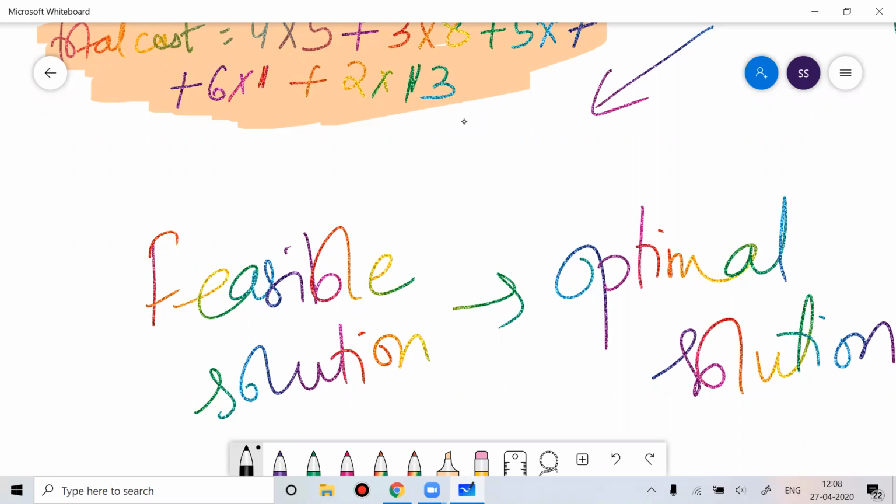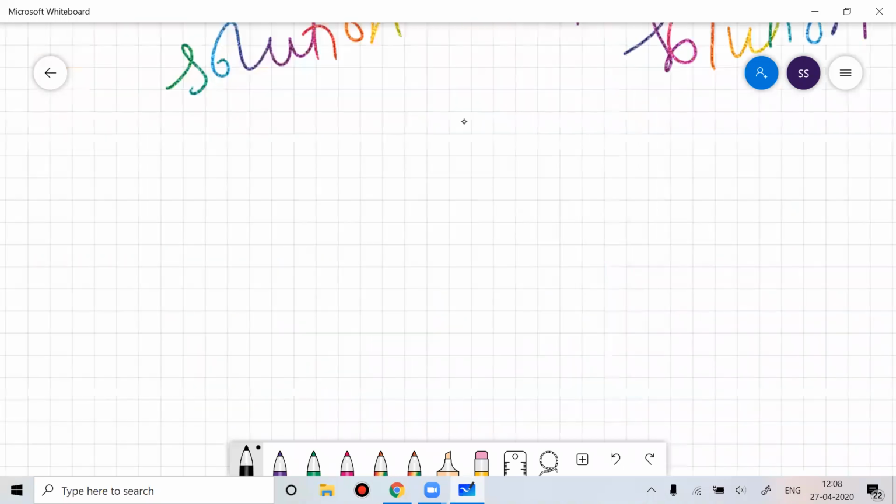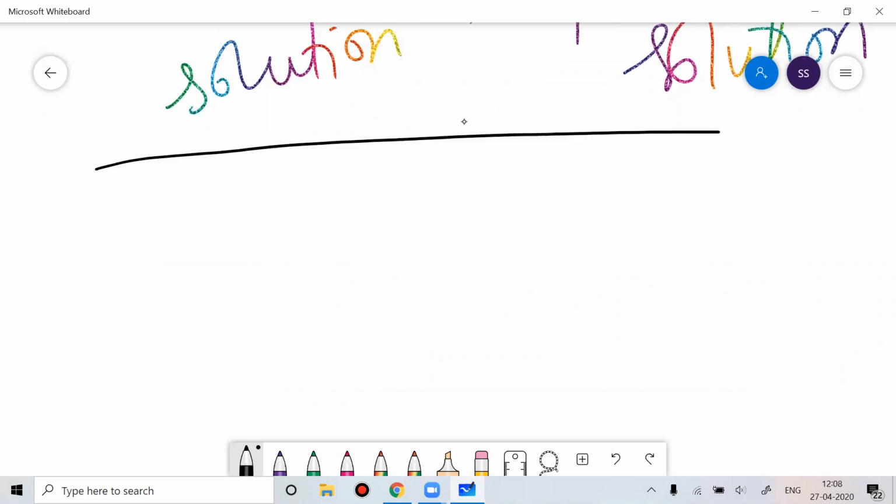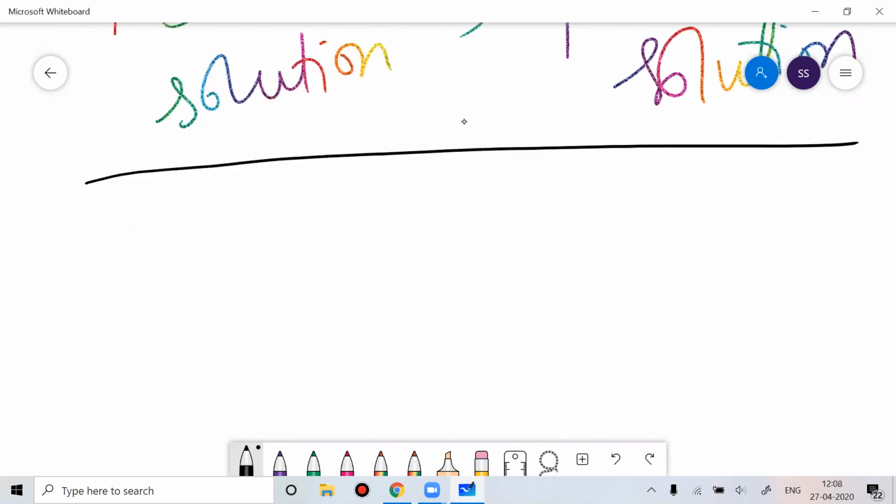Now in this transportation problem chapter, we have to go for a journey. By using that journey, ultimately we will find the optimal solution, and during the course of this journey we will learn how to find it. Before that, what I did was randomly choose some variables and randomly get some answer.